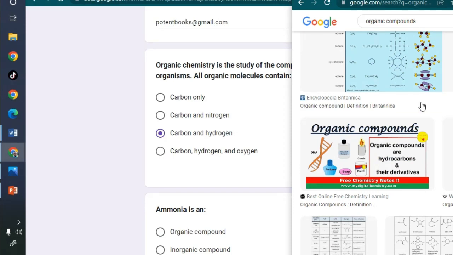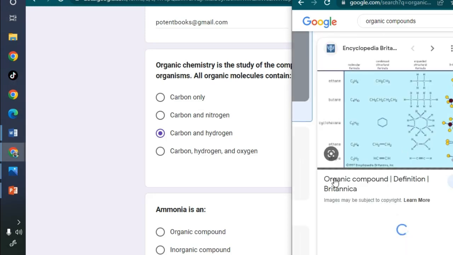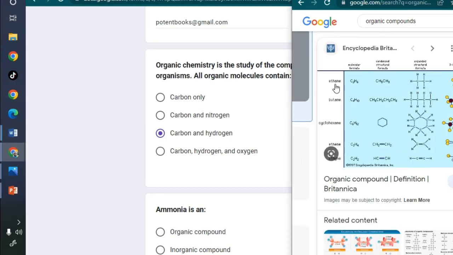So you have C and then H's. Let's see this. This is ethane, this is butane, this is hexene, ethene. So all of them have carbon and hydrogen, for example C2H6. What is common is that all have carbon and have hydrogen.